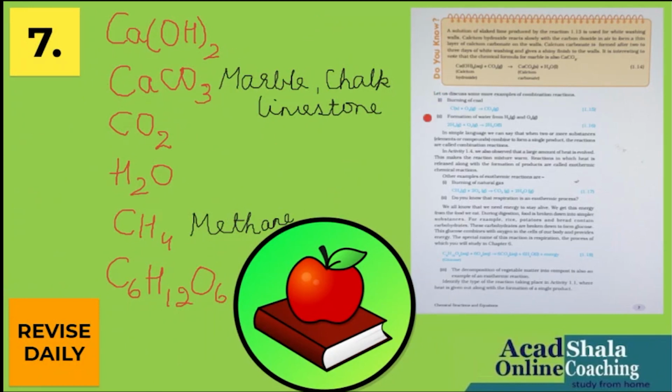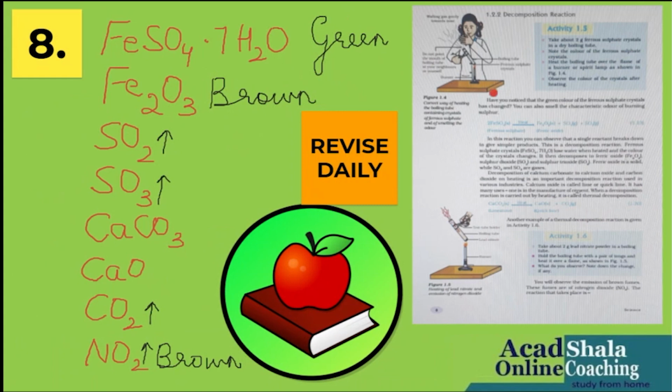Next page, this page also comprises a lot of chemical formulae. Calcium hydroxide, that is slaked lime, I told you. Calcium carbonate, which has three names: marble, chalk, limestone. This is carbon dioxide, which is a gas. This is water. This is methane, which I told you on the last page. Methane CH4, and this is glucose C6H12O6.